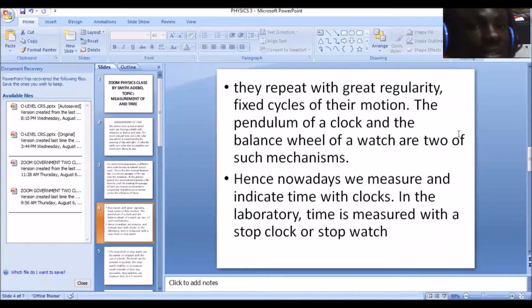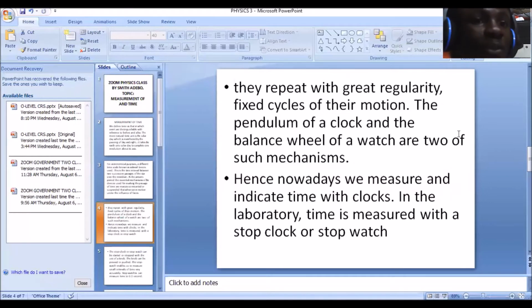Hence nowadays, we measure and indicate time with clocks. In the laboratory, time is measured with a stopwatch. Now, 90% of us have clocks in our houses. If you don't have one in your house, at least you have a wristwatch or so. Mostly nowadays, times are measured with clocks. In the laboratory, time is measured with a stop clock or stopwatch so we could estimate the timing.